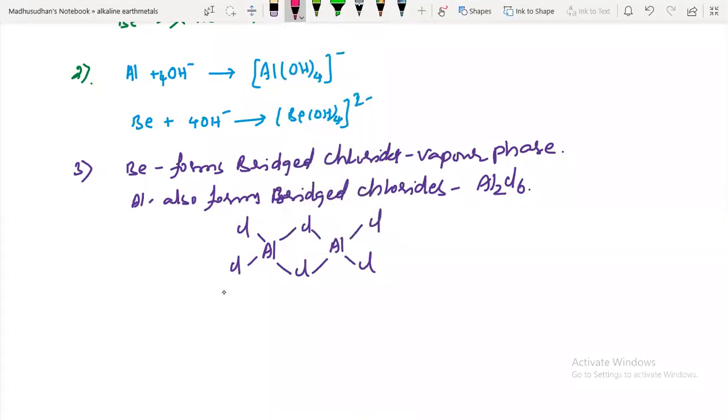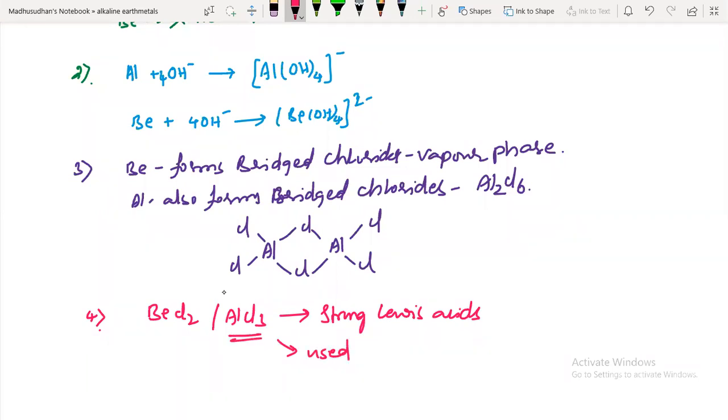Next one, fourth point. So here these beryllium chloride and aluminum chloride, BeCl2 and AlCl3, act as strong Lewis acids. They act as strong Lewis acids, and that's what they were used in.